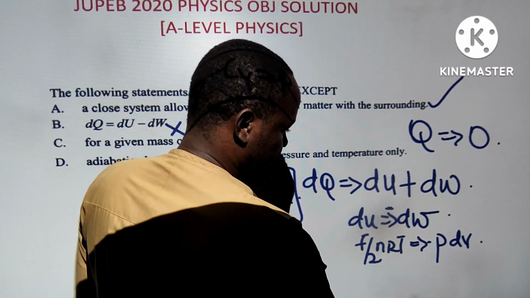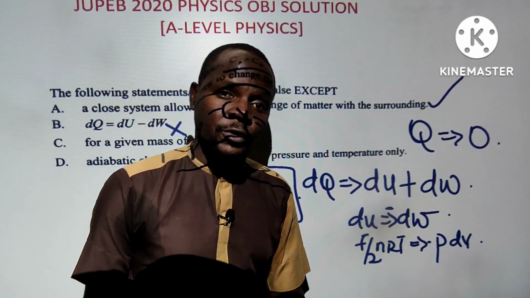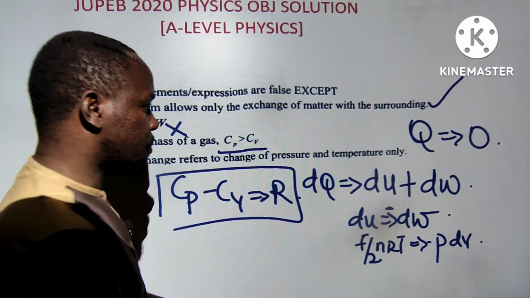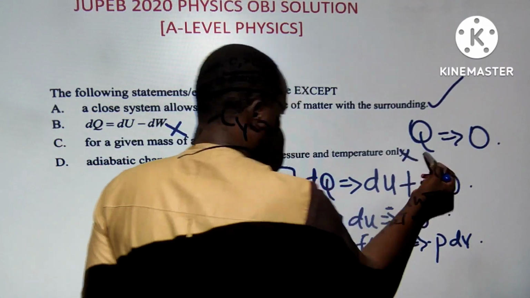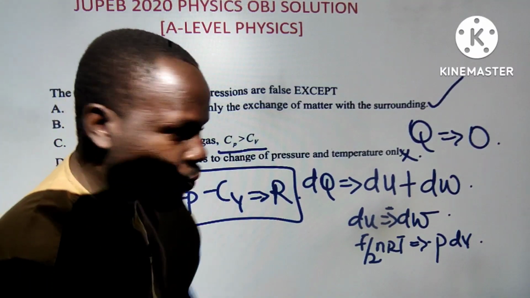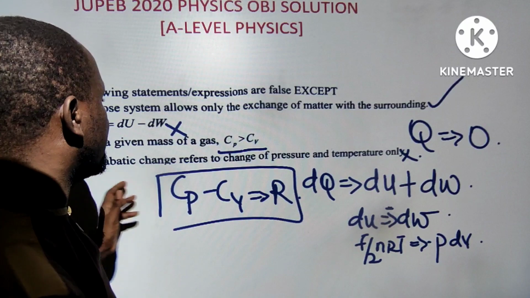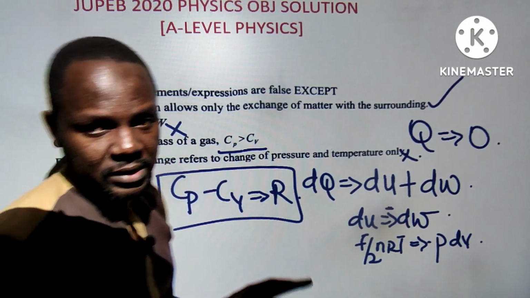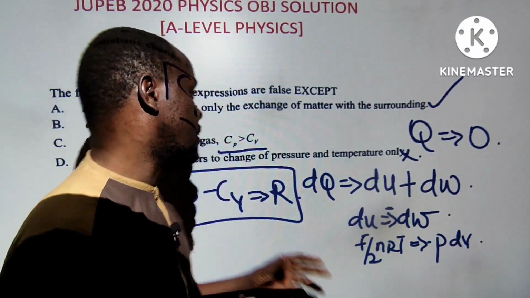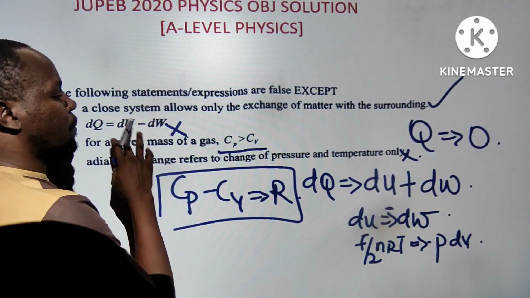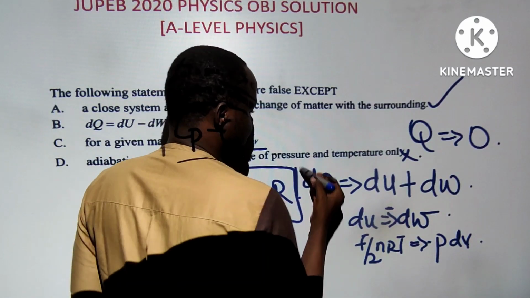So if temperature is equal to 0, this also only depends on pressure and volume. This is also wrong. So now, this is why I said I like this question. We have two options that are wrong. Now, why I'm going to pick B and D and not B is what I want to explain. That's why I'm taking my time on this, because it is possible for this equation to change.